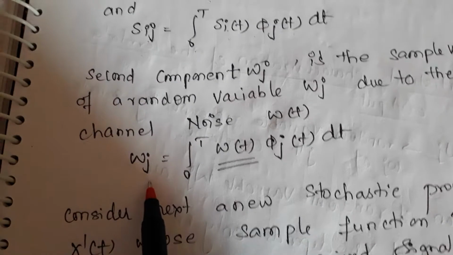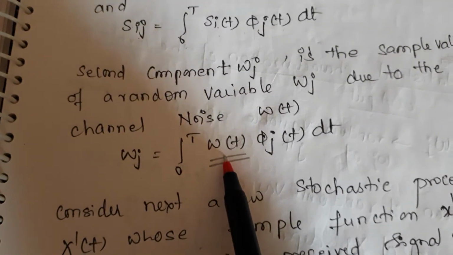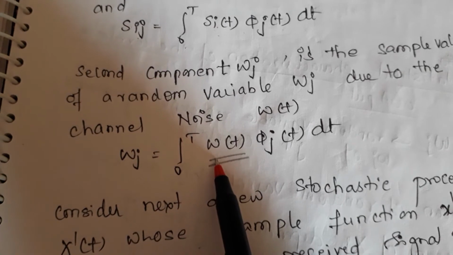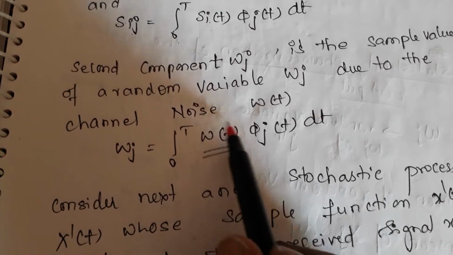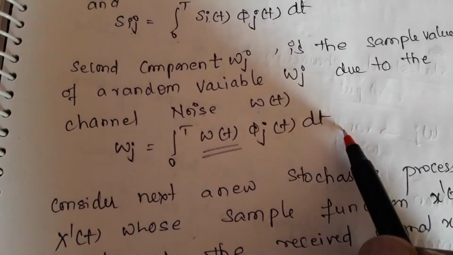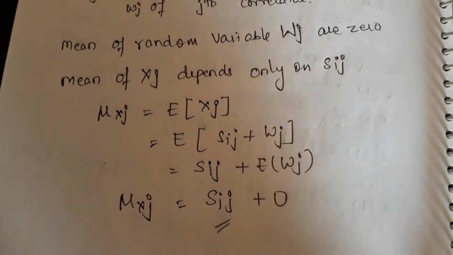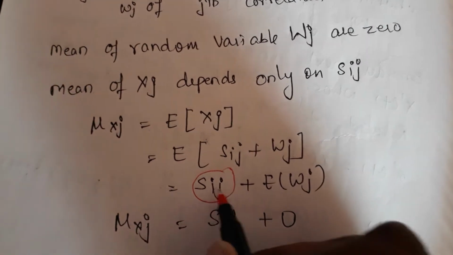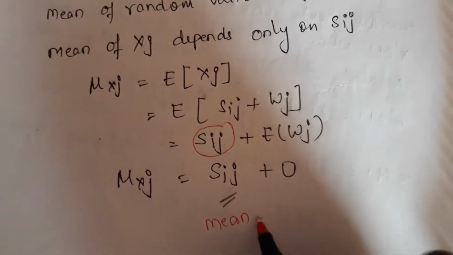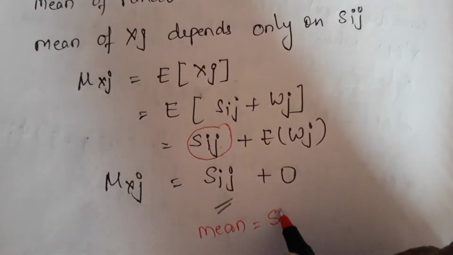So what is wj? When you receive the input data x of t, along with the input data you receive noise also. So the noise is also multiplied with the carrier; that's why the integral from 0 to T of the noise multiplied with the carrier, dt. Now I'm not concentrating on too many things here; only what is required, I'm telling. When you receive some data, the sent data is sij. That means the mean, which means expected value, of what you are going to receive at the receiver side is sij.